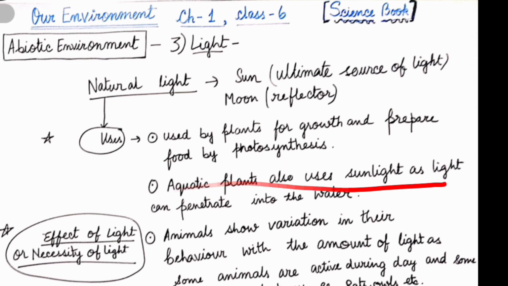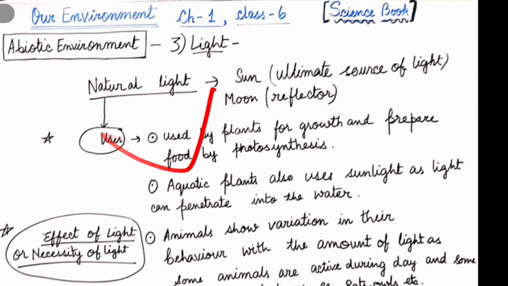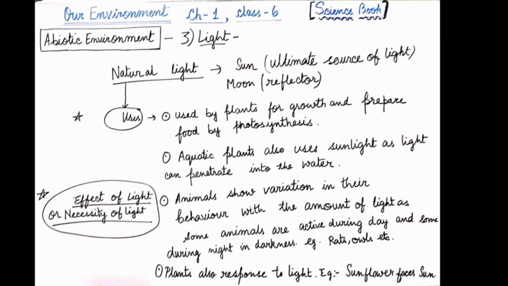Next, aquatic plants also use sunlight, as light can penetrate into water, that is, light can go through the water and reach the bottom. So aquatic plants can also use this natural light. Now, what is the necessity of light? If there was no sunlight, then what would we do? There would be no moon, as the moon is a reflector and only reflects the sun's light. The moon doesn't have its own light.